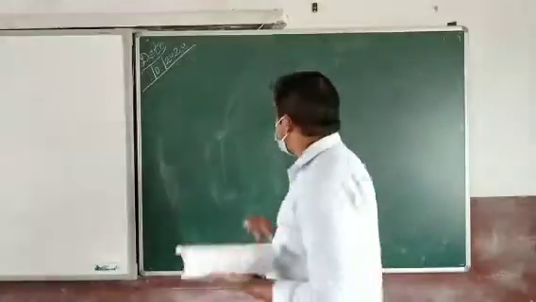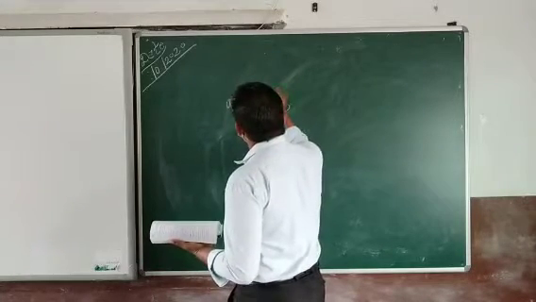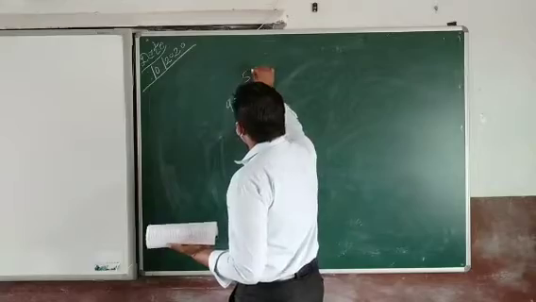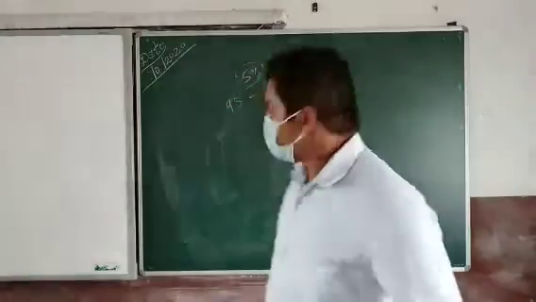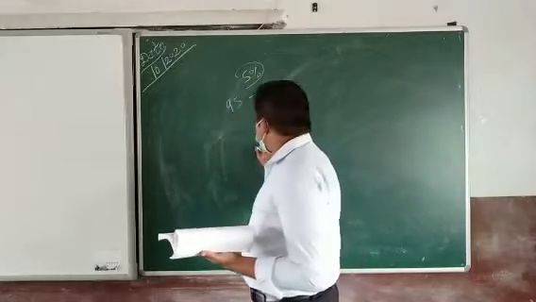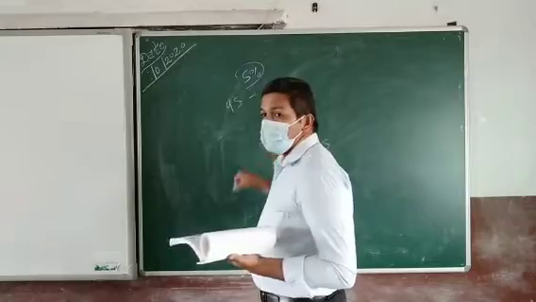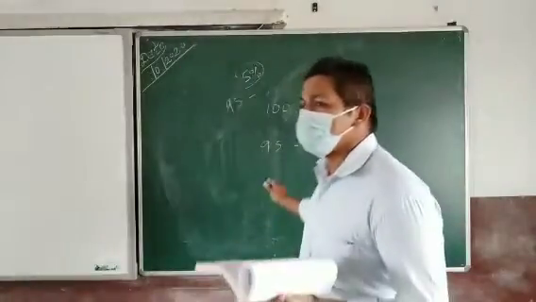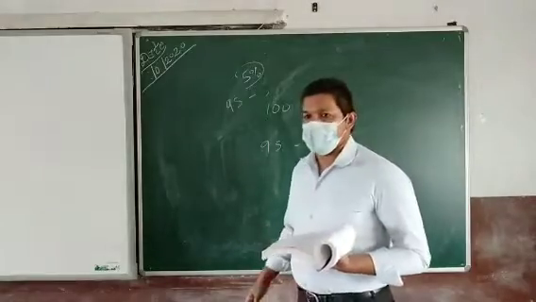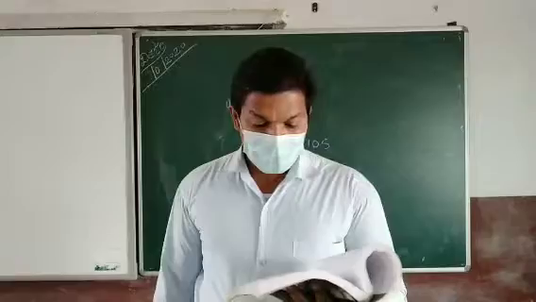Like if 100 is the target there, they may set 5% toleration, which means 95 to 105, 5% minus or 5% plus. If it is coming between these two, then there is no need of taking any corrective action. Do you understand? So that will be there.